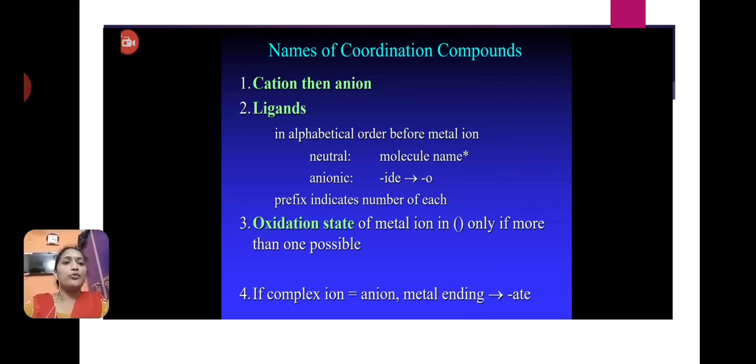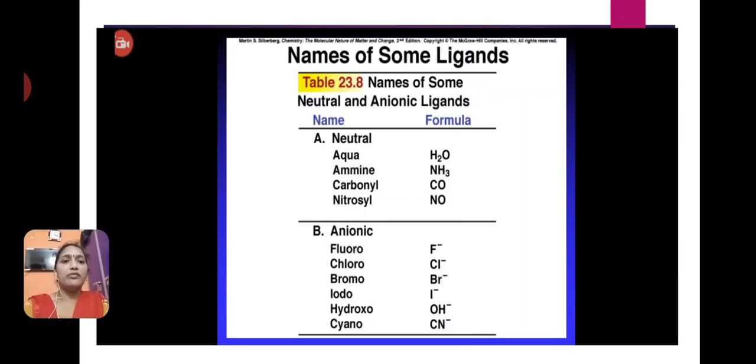The oxidation state of the metal ion is written within brackets. If the complex ion is an anion, the metal name ends with ate. These we have already discussed. Some of the neutral ligands: aqua, ammine, carbonyl, nitrosyl.